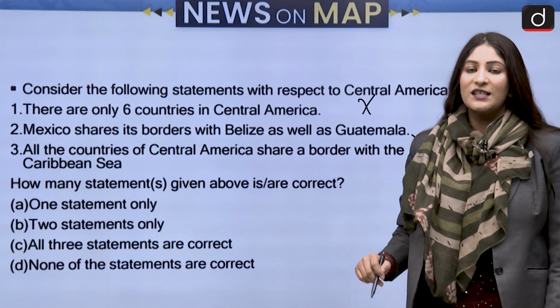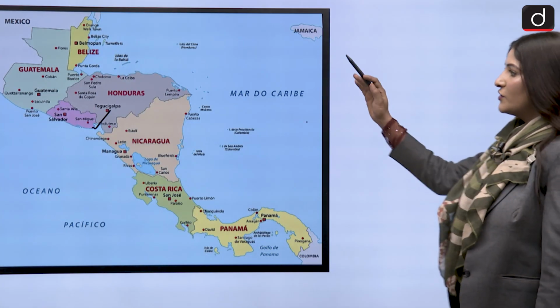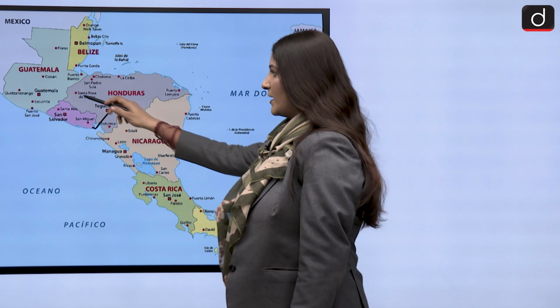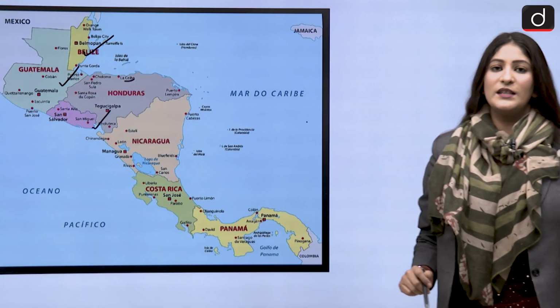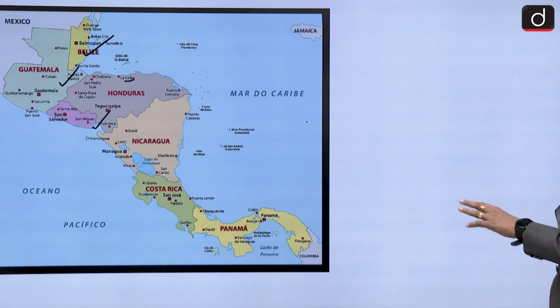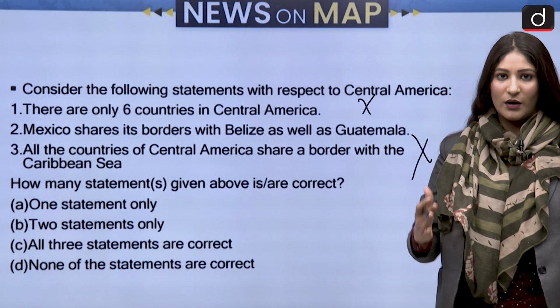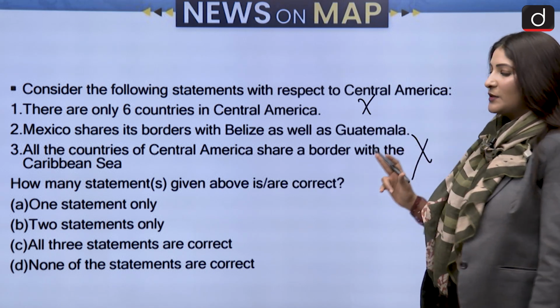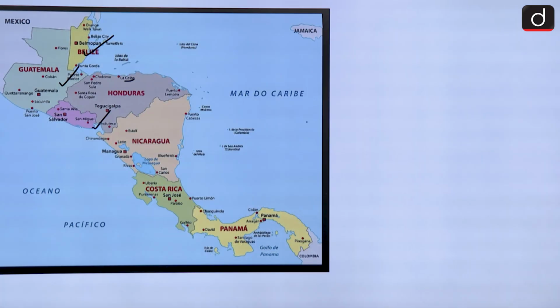Then Mexico shares its borders with Belize and Guatemala. Yes, if we talk about Mexico, Mexico shares its borders with Guatemala, as you can see, and also the country of Belize. All right. So these are the important countries of Central America. First and third are not correct. Only the second statement is correct. That makes one statement only to be the correct answer.